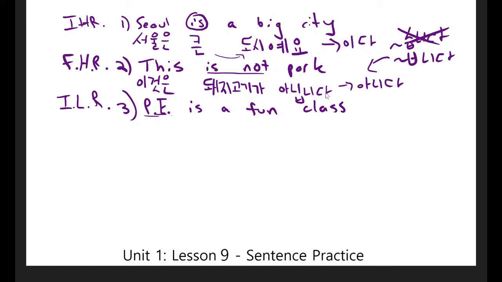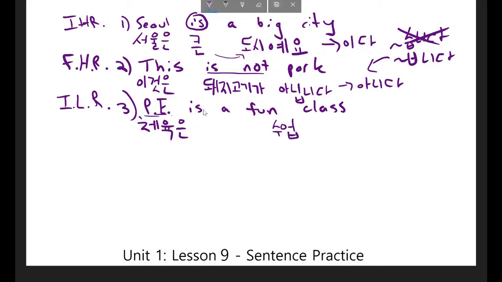Okay, the subject of the sentence is PE, and the word for PE is 체육. If I just want to talk about hanja here for a second, 체 actually refers to body, and 육 actually refers to education. So it's sort of body education, and in English we would call that PE. That's the subject of the sentence, so I'll include this here. Now I want to indicate that it is a class, so I'm going to put the word for class here, which is 수업.